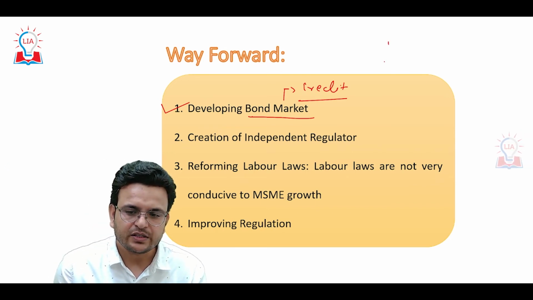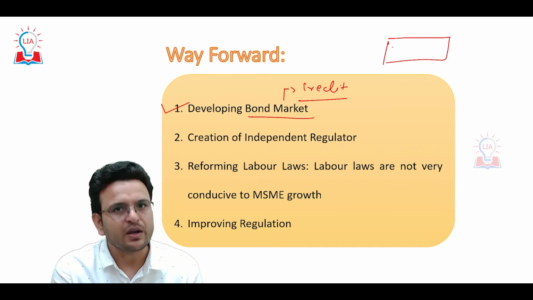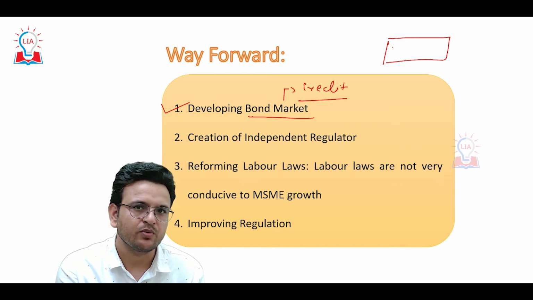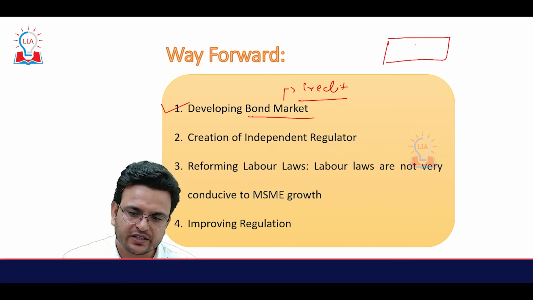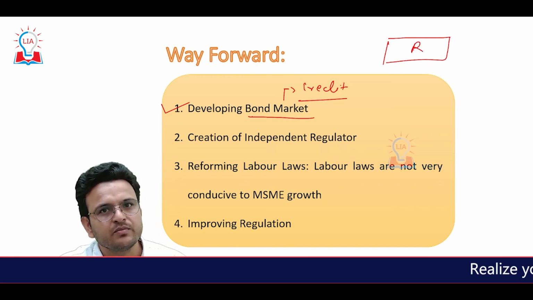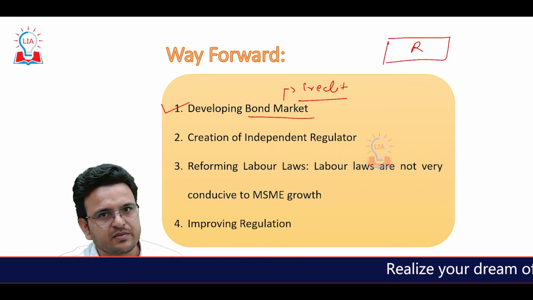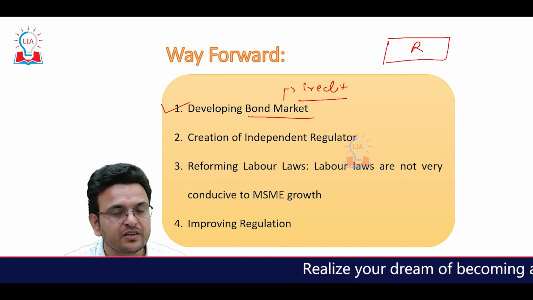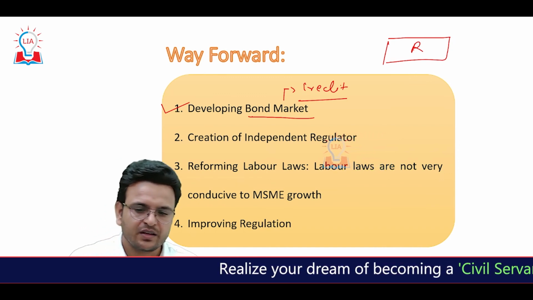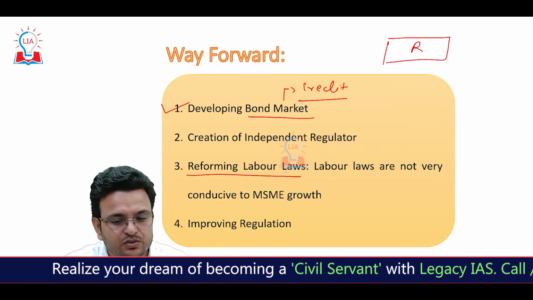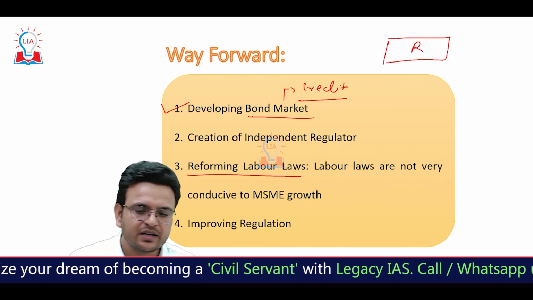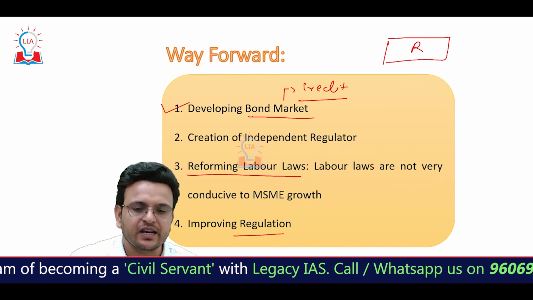If we create an independent regulatory body, like we have RBI for banks, SEBI for other activities, in the same way we have to create one regulatory body which will regulate MSMEs. It will address the issues regarding regulation. Reform labor laws. Labor laws are not very conducive to MSME growth. And finally, improving the regulation regarding the MSMEs.